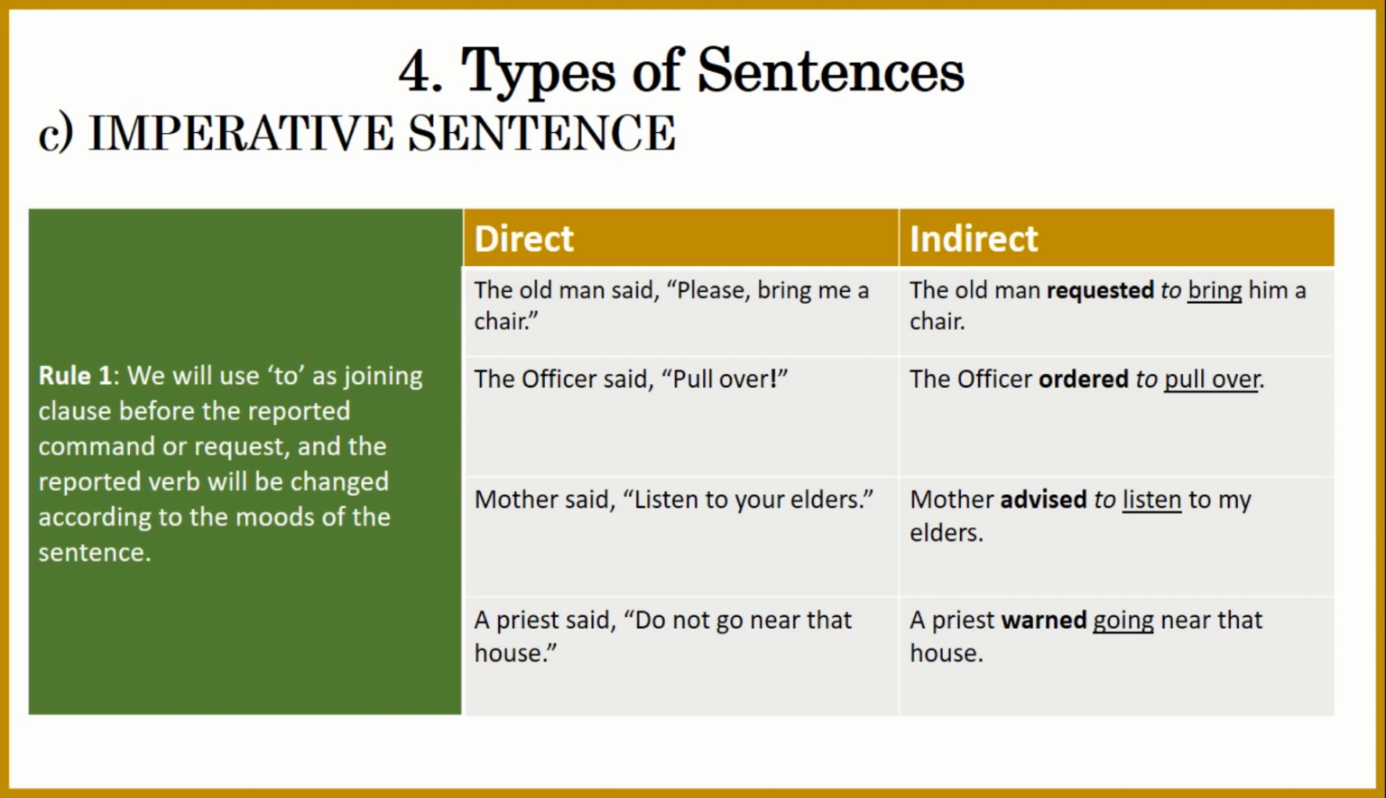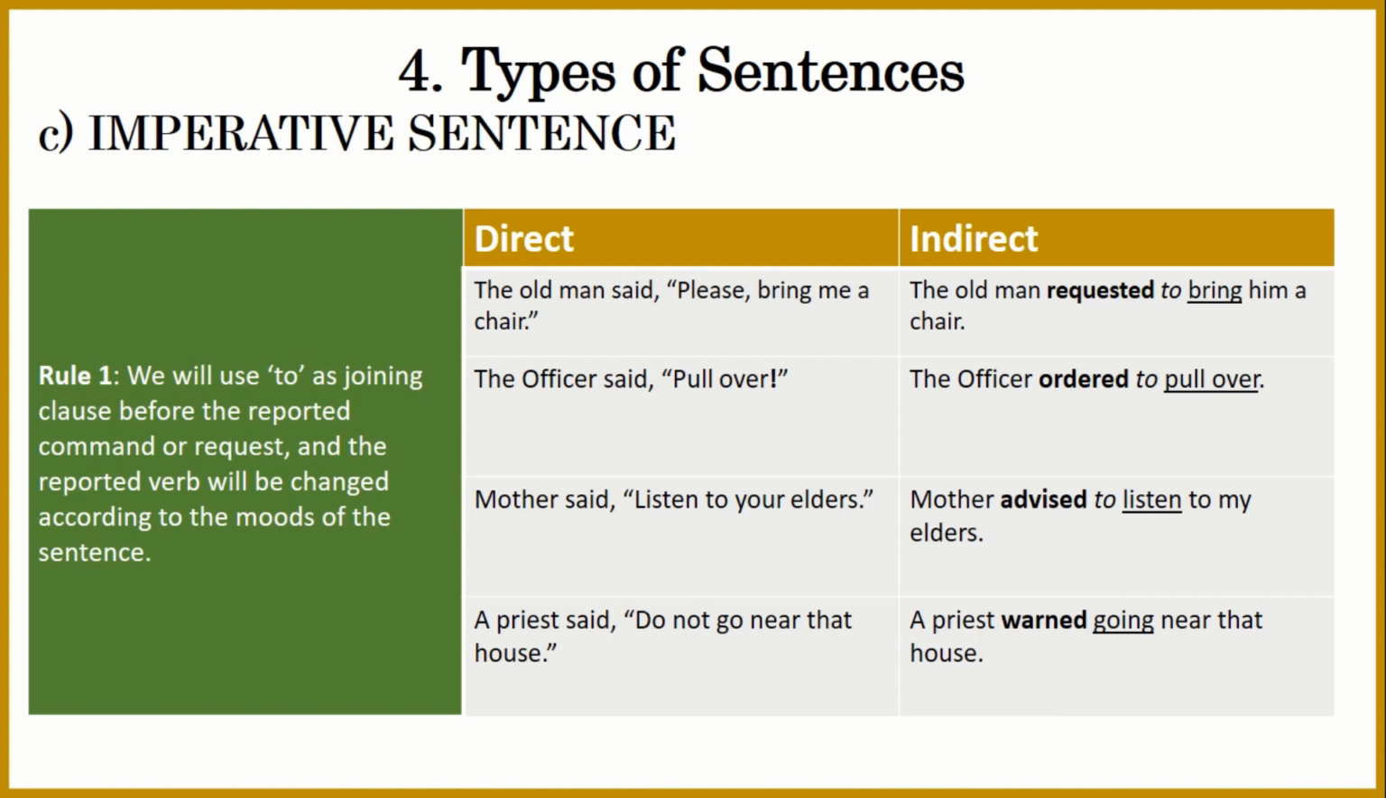The officer said, "Pull over." So basically we can sense that he is ordering. So we write, the officer ordered to pull over. Same goes with the third sentence. Mother said, "Listen to your elders." When a mother says something, mostly we believe that she advises. So therefore we say, mother advised to listen to my elders.